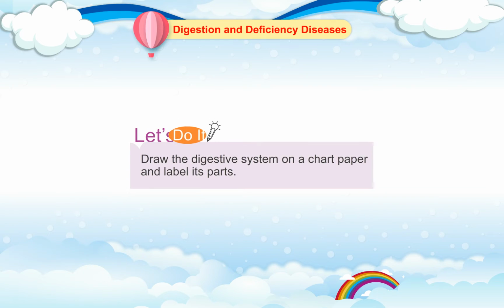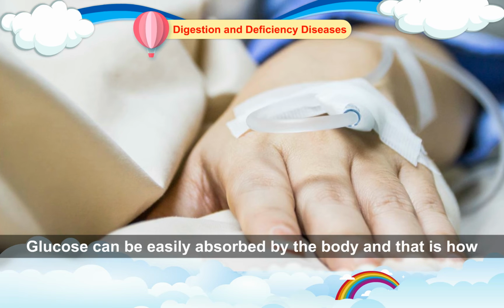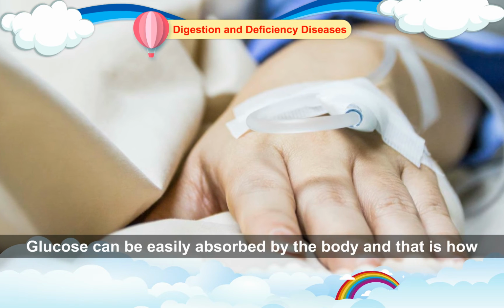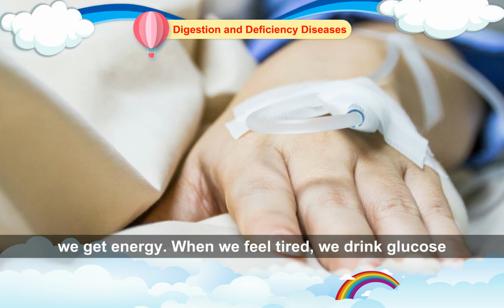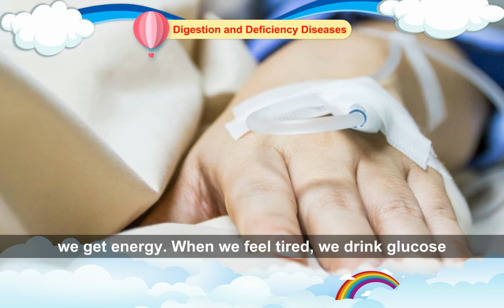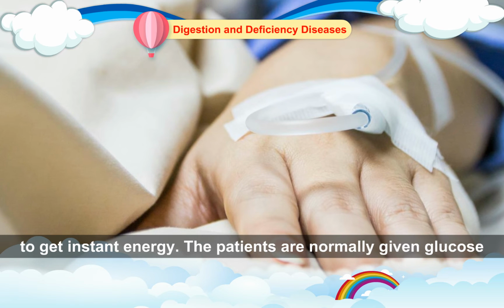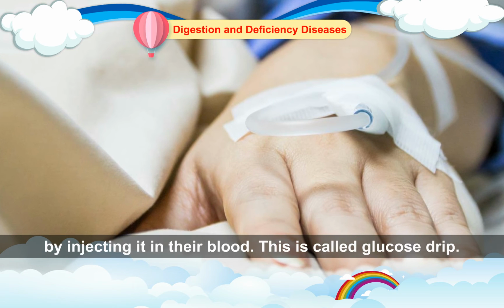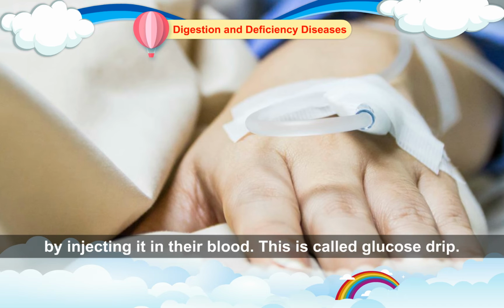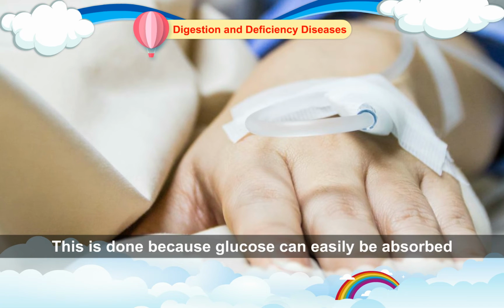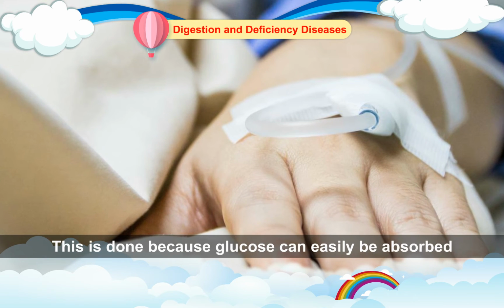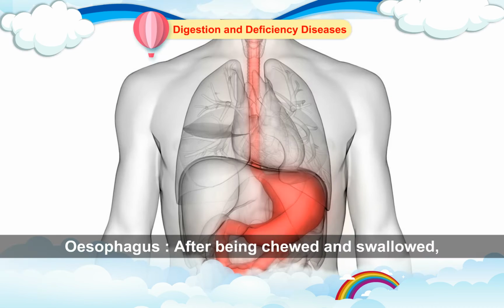Let's do it. Draw the digestive system on a chart paper and label its parts. Glucose can be easily absorbed by the body, and that is how we get energy. When we feel tired, we drink glucose to get instant energy. The patients are normally given glucose by injecting it in their blood. This is called glucose drip.